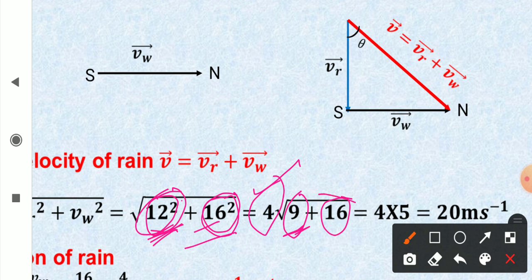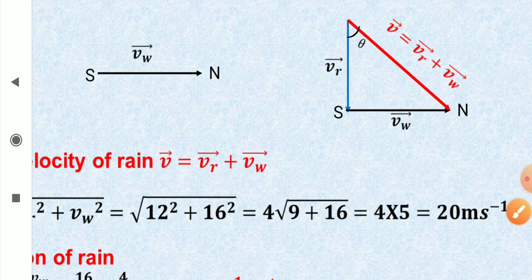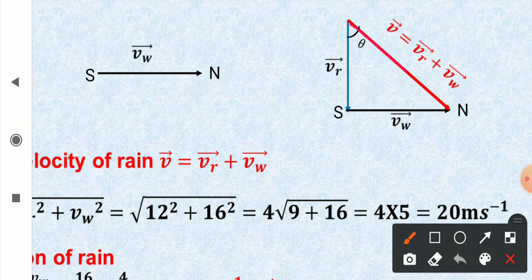Now under root you have 9 plus 16. 9 plus 16 is 25 and square root of 25 is 5. So you get 4 into 5, that is 20 meter per second. So the velocity of this final rain is 20 meter per second.